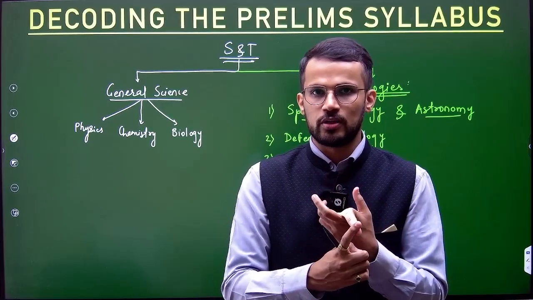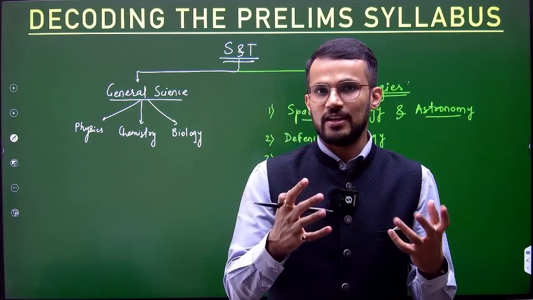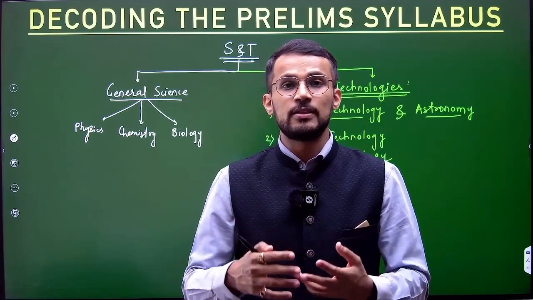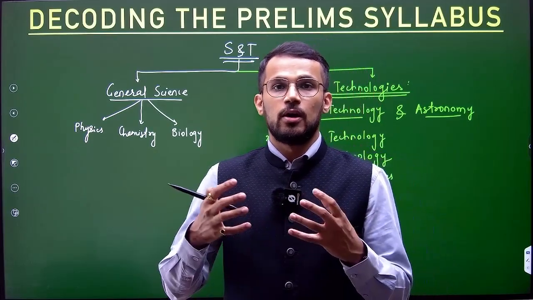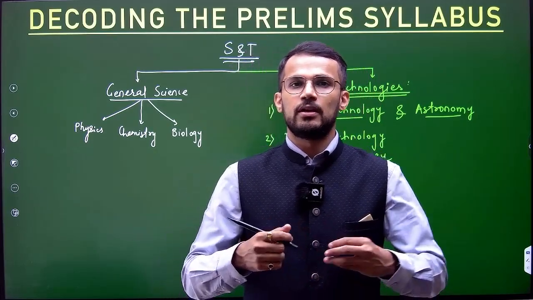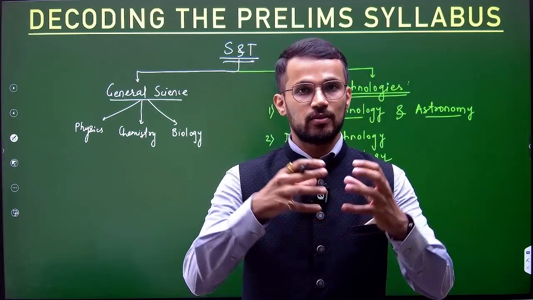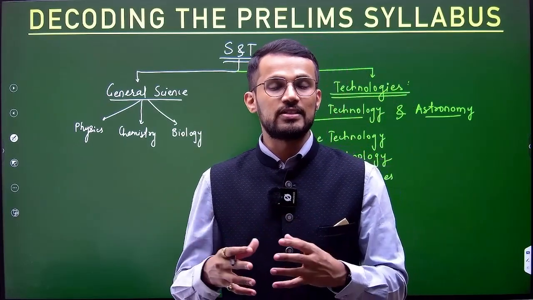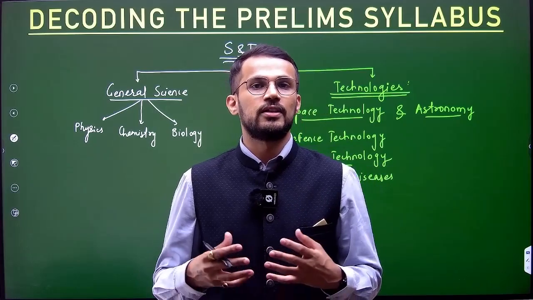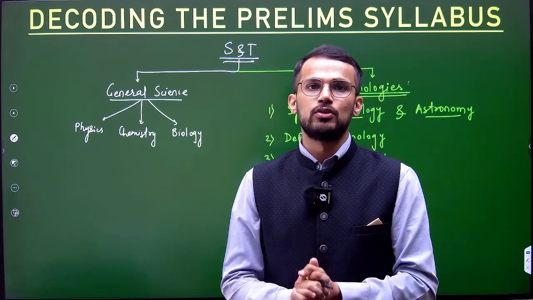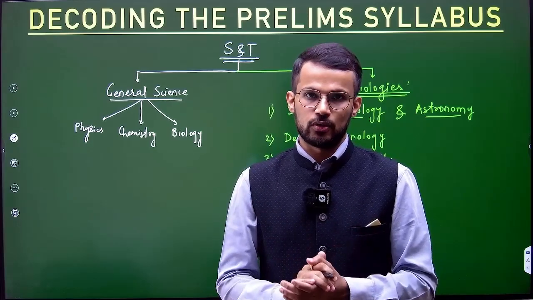That means conceptual understanding should be there, how exactly vaccines work, then what are the different types of vaccines, then the information part, where you will try to understand, for example, different types of vaccines developed across the globe in the recent past, and then current affairs related to the vaccine. That kind of approach you should be able to follow for biotechnology.